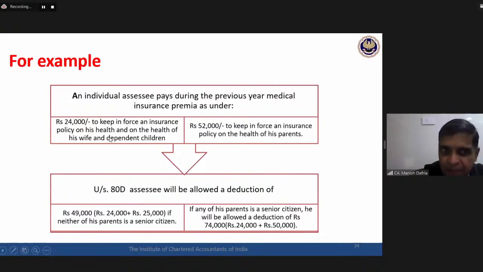This is a separate limit, 25,000 or actual, whichever is lower. This is a separate limit, 50,000 or actual, whichever is lower. So maximum deduction 74,000 can be claimed. Okay, this is the first deduction regarding the section 80D health insurance premium.